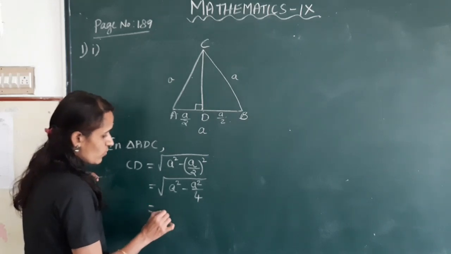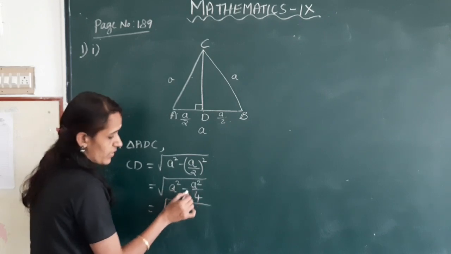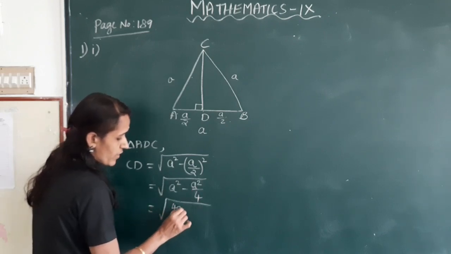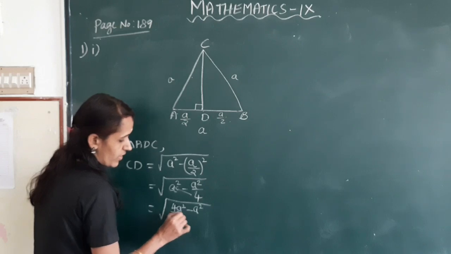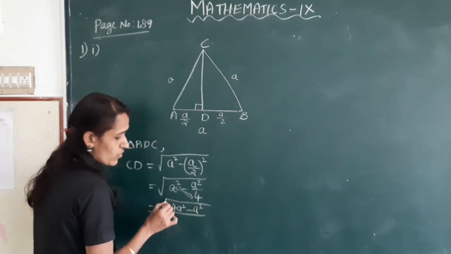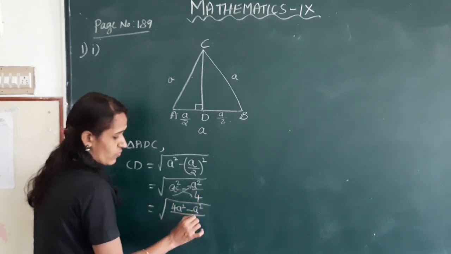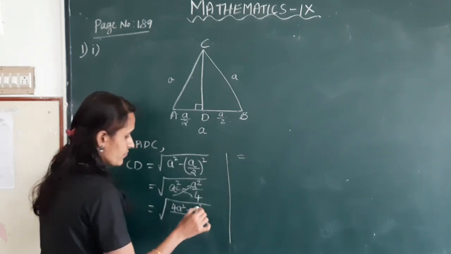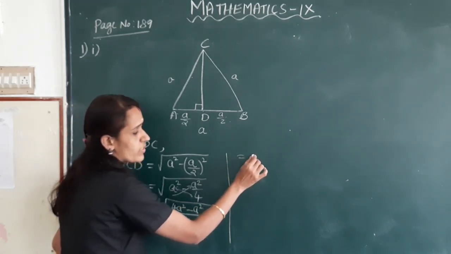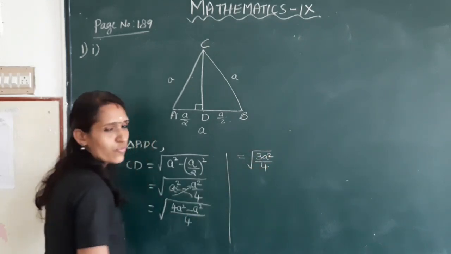Okay, this is equal to root of cross multiply 4 into a square, 4a square minus 1 into a square is a square divided by 1 into 4. 1 into 4 is 4. Okay, this is equal to root of 4a square minus a square, that is root of 3a square by 4.